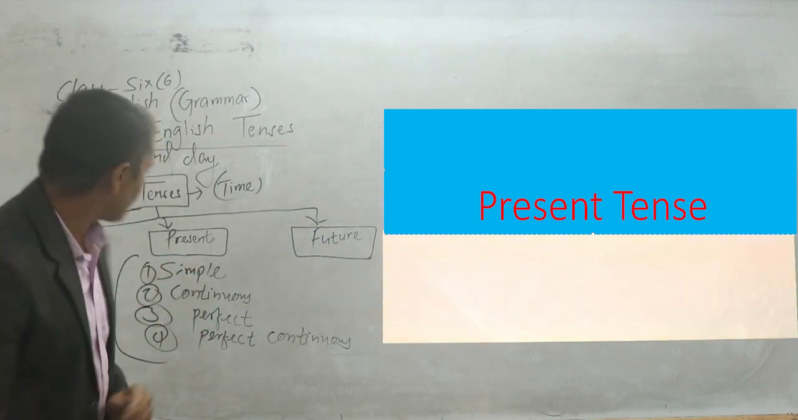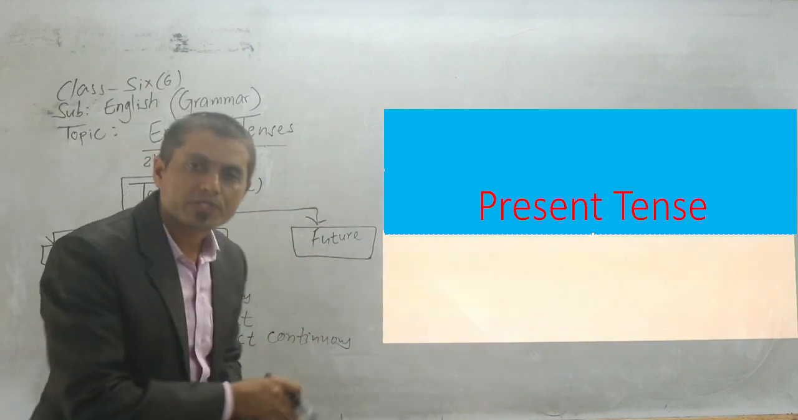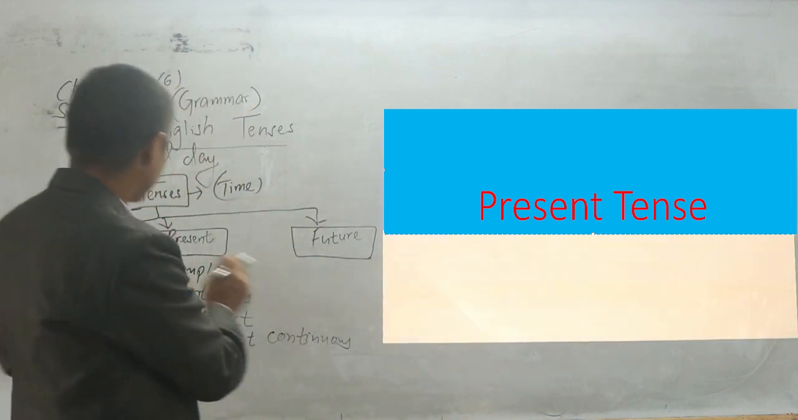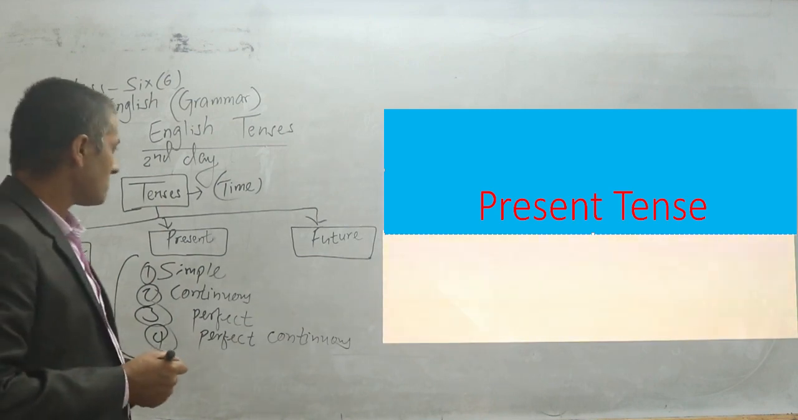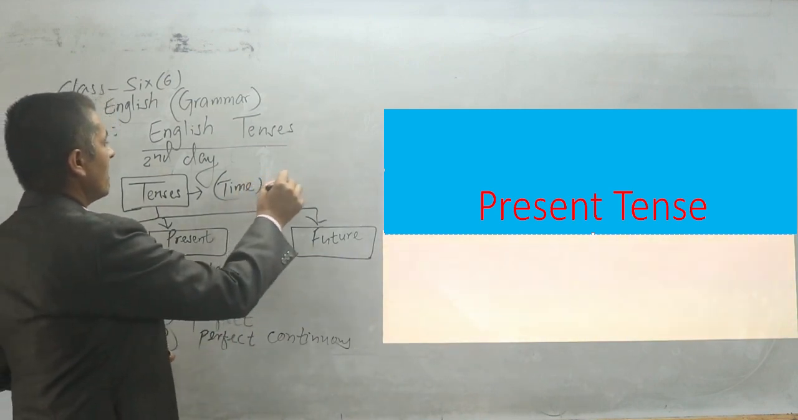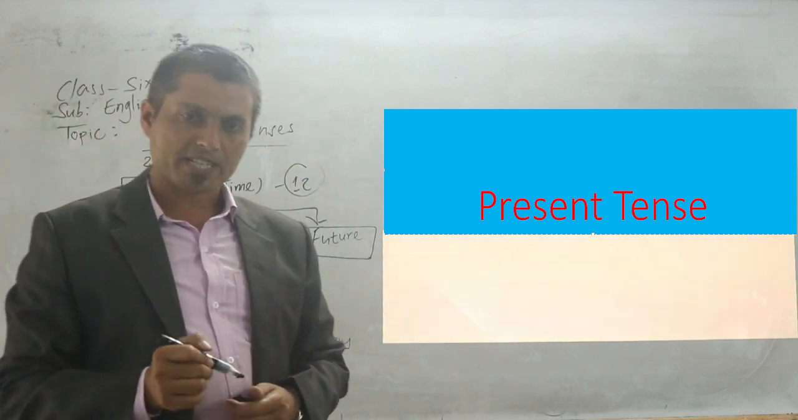In my previous class also, I already told you that these four are the aspects of tense: present tense, past tense, and future tense. Student, you might have got it. So altogether we have to deal with 12 tenses, right? With their aspects.